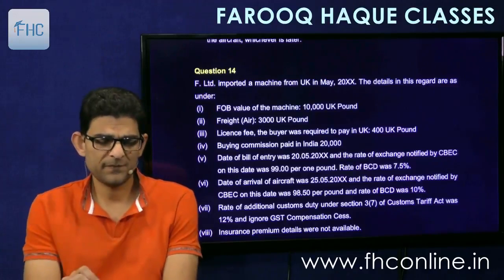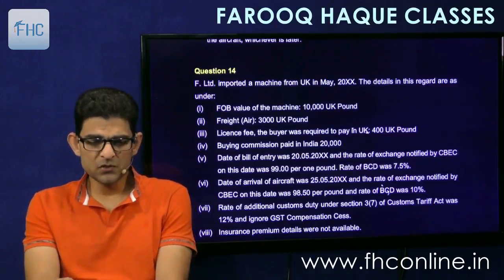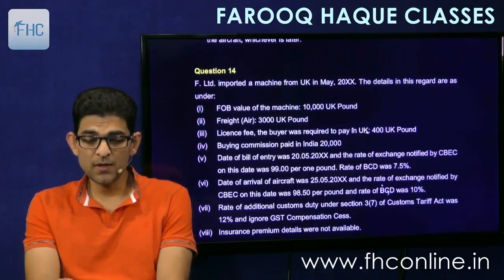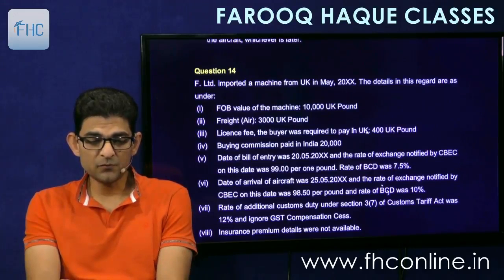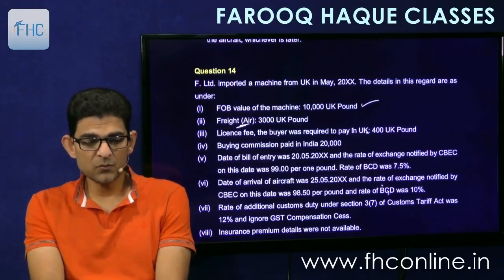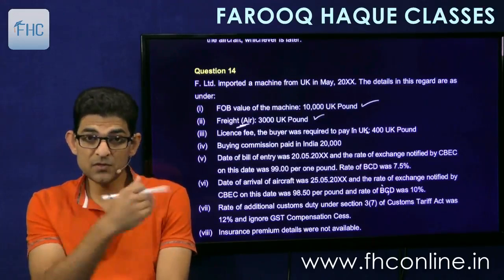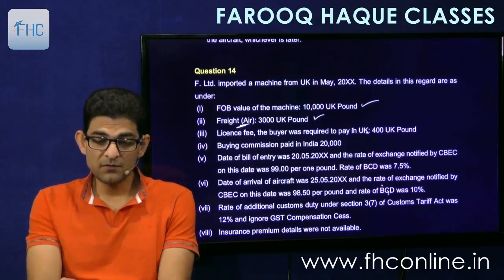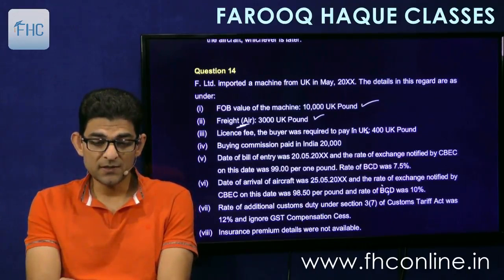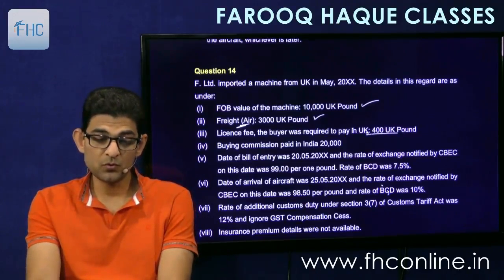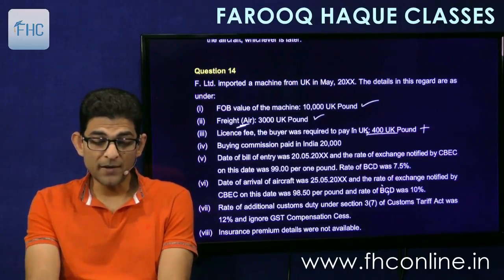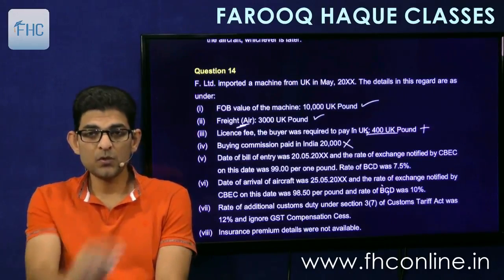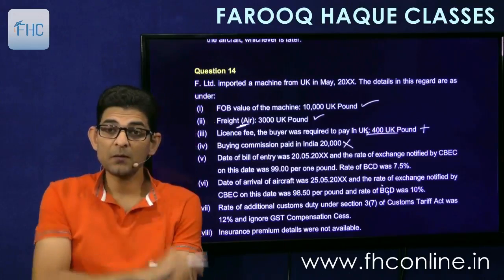Then question 14. F Limited imported a machine from UK in May 2000 and so on. The details in this regard are as under. FOB value of the machine 10,000, air freight 3,000 UK pound, so this will be added but restricting it to 20%. But further some expenses are given which are to be added first. License fee, the buyer was required to pay 400 UK pound license fee, so this will be added. Buying commission is not added, so only that 400 will be added first to FOB, so total will become 10,400.